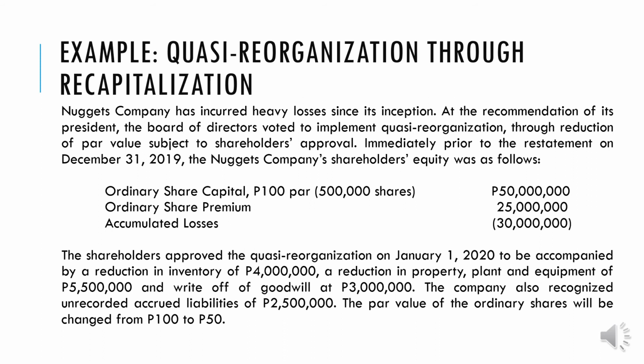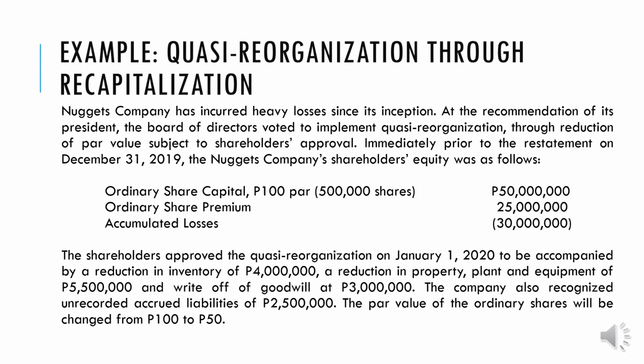We have the ordinary share capital, 100 par with 500,000 shares, so now we have 50 million. Then you have the ordinary share premium of 25 million. Accumulated losses, that's actually the same with the retained earnings, negative 30 million. So that's our deficit right now, prior to the restatement.